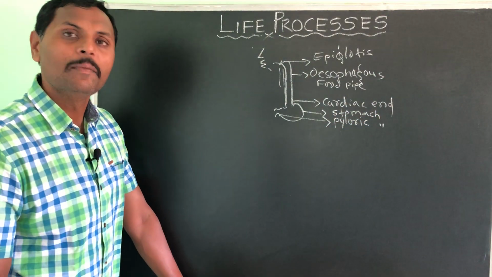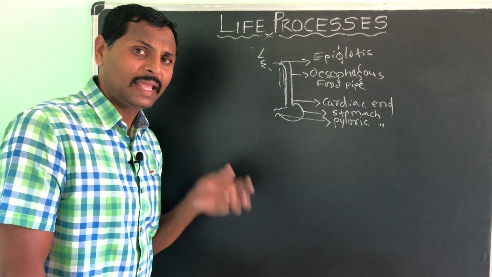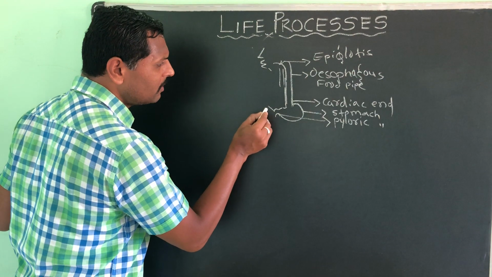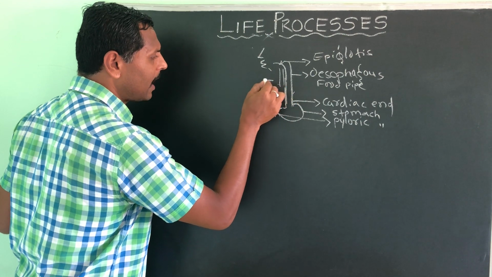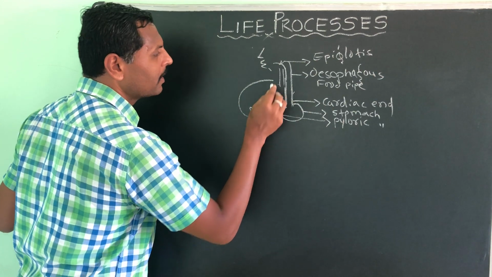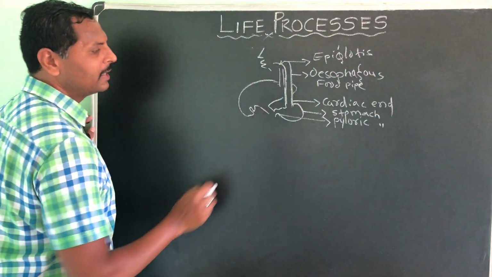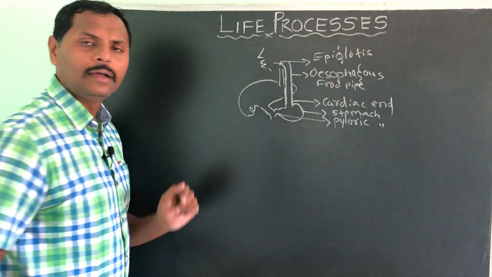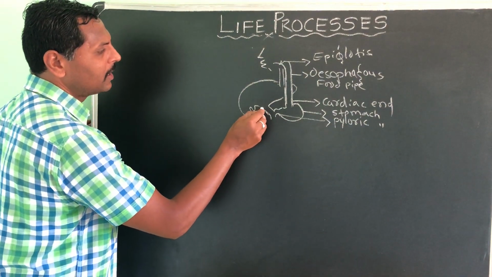That is what our digestive system has, which I am drawing here. Here you will find the biggest internal gland, yes, you are right, very good, that is the liver. And this duct, a duct means a pipe, opens into this area. So this pipe we call the bile duct.